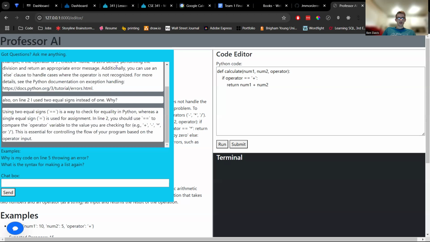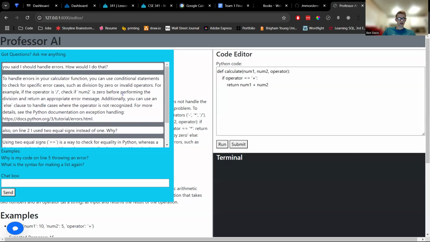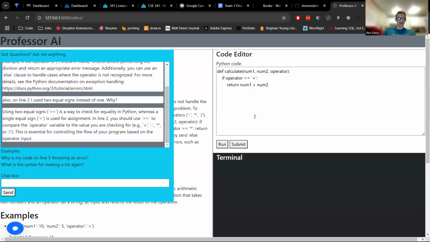And so this way, the AI is getting sent all of the information about what the problem is, as well as what the code is. So you can ask anything using any of that context to get this conversation going. And then it also has access to this whole conversation to make decisions based off that.